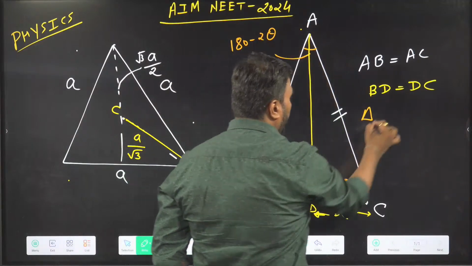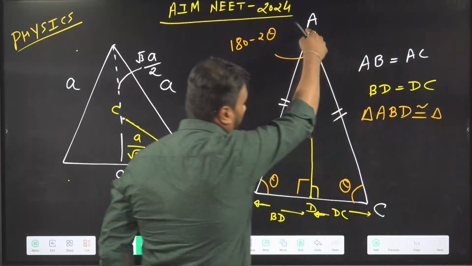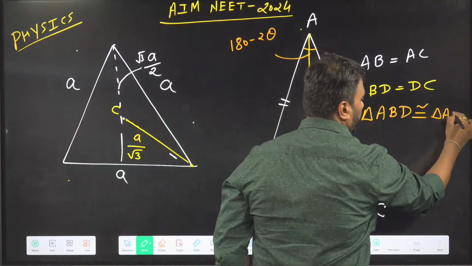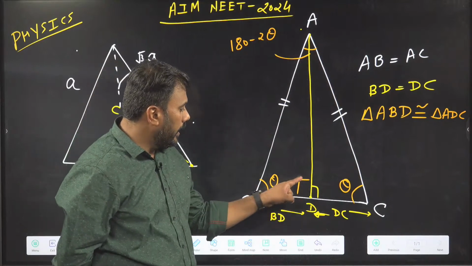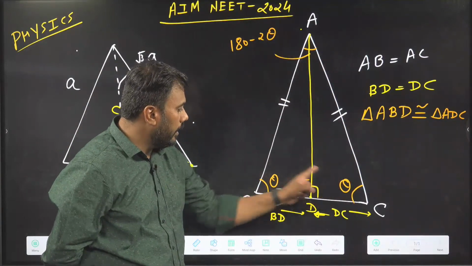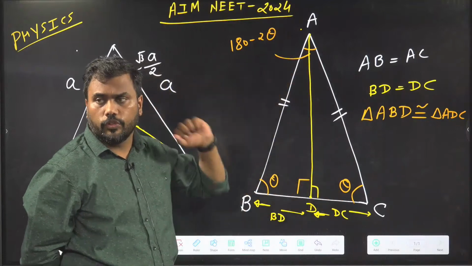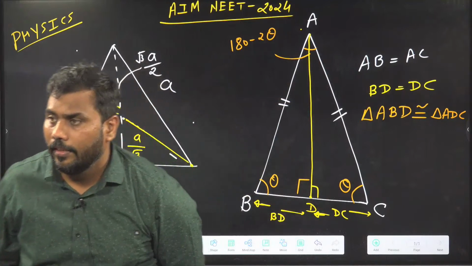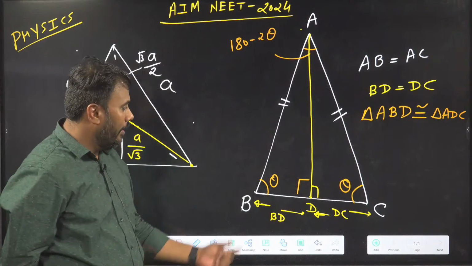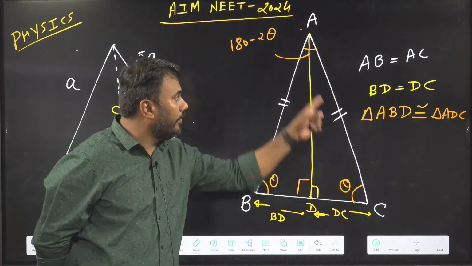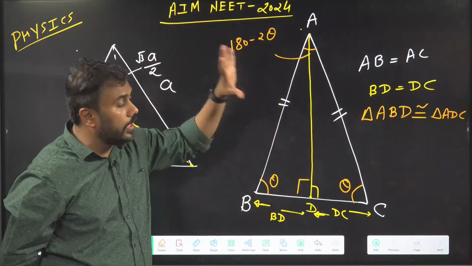Triangle ABD is congruent to triangle ADC. Why are they congruent? Because the angles are equal: here theta, 90, 90, and the remaining angles will also be equal, because if two angles are equal, then the other should also be equal. Yes, dear Sharan, absolutely right. So these two angles are equal, this angle is also equal, and one side is common. That's why these two triangles are congruent.